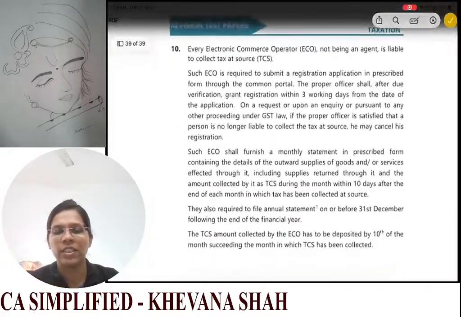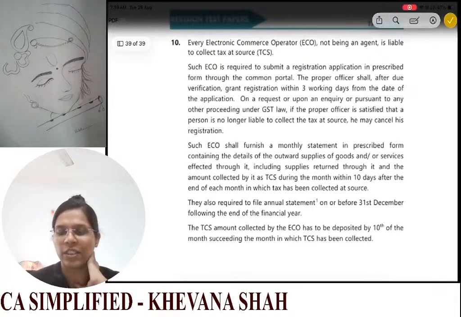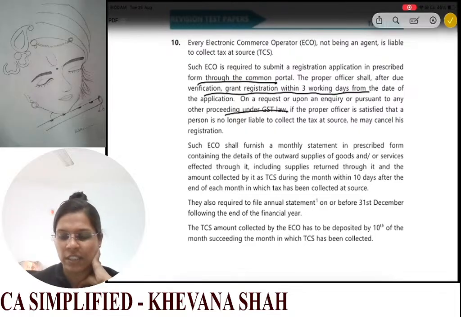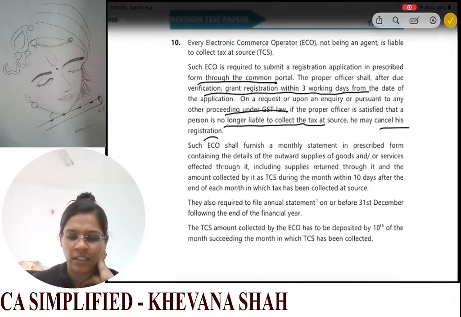Such ECO is required to submit a registration application in the prescribed form through the electronic common portal. The proper officer shall, after due verification, grant registration within 3 working days from the date of the application. On request or upon an inquiry pursuant to any other proceeding under GST law, if the proper officer is satisfied that a person is no longer liable to collect TCS, then he may cancel the registration.